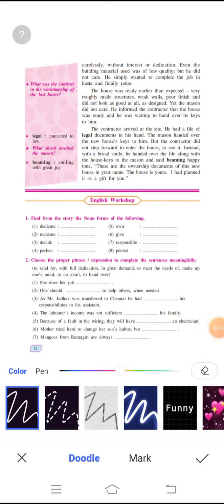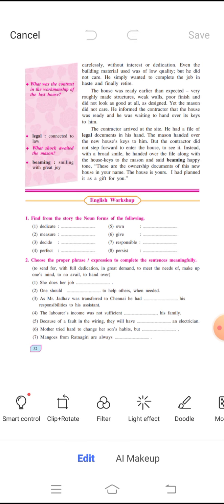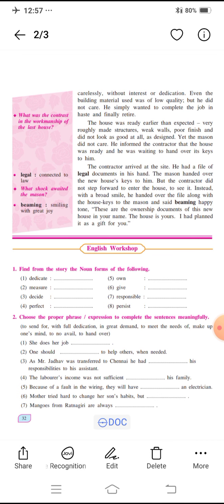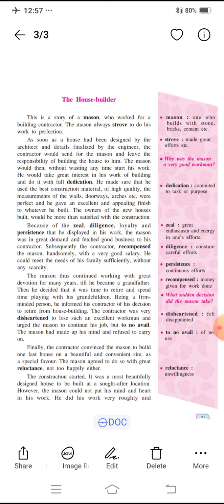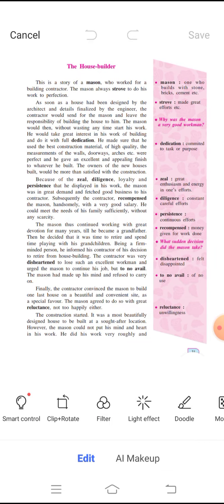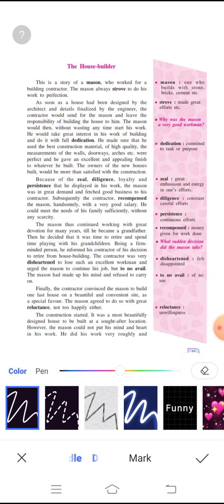Now look at the workshop. Look at the first one. Find from the story the noun forms of the following. What you have to do, you have to find the noun forms from the lesson. Look at the first one, it is dedicate. Dedicate, you have to find the noun word, that is, here it is dedication.